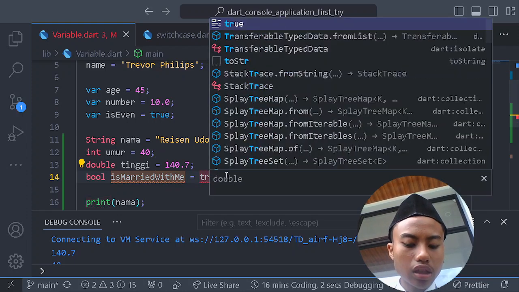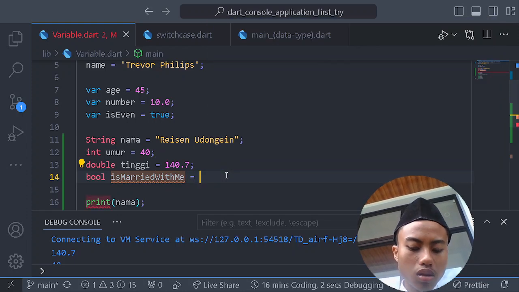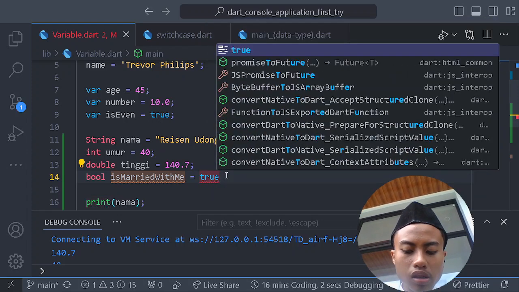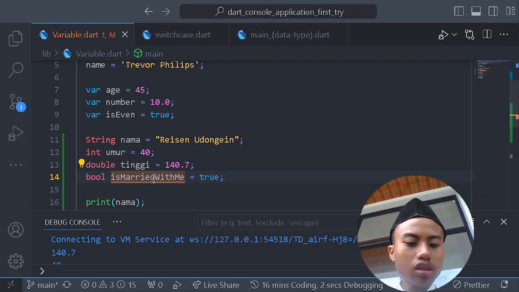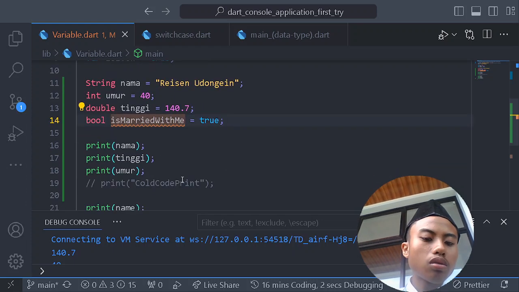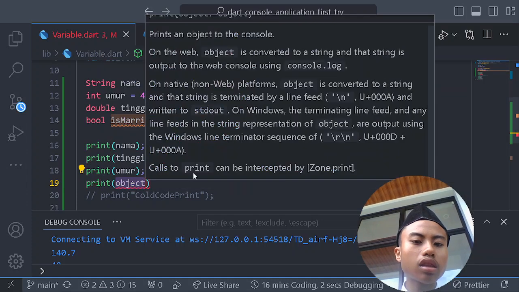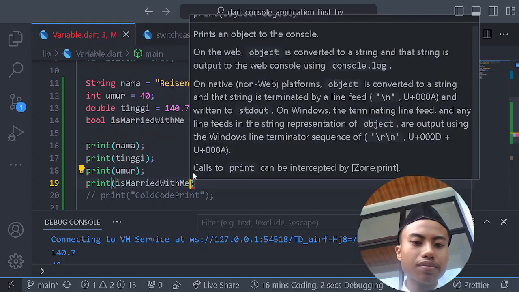It's true or false. But because it's true, we're going to set it with true.